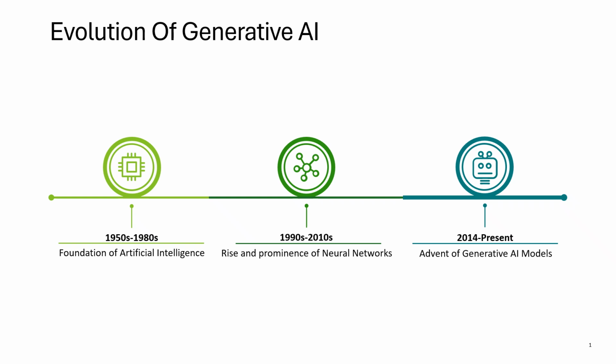So now we know where generative AI came from, but we haven't yet answered the most important questions for today's session. When I type something into ChatGPT and it gives me a response in a few seconds, what is actually happening behind the screen? What is a language model? What is an LLM? How does it understand my words? And why do we have different models like BERT, GPT, T5, and Claude? Let's see in the next video.